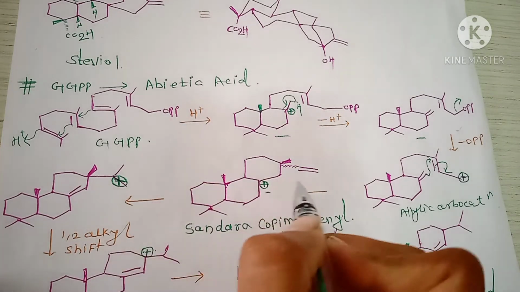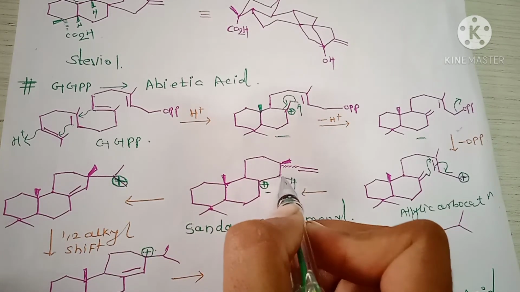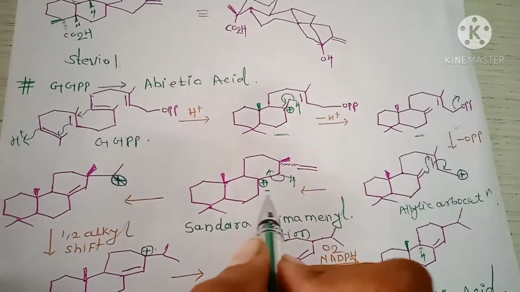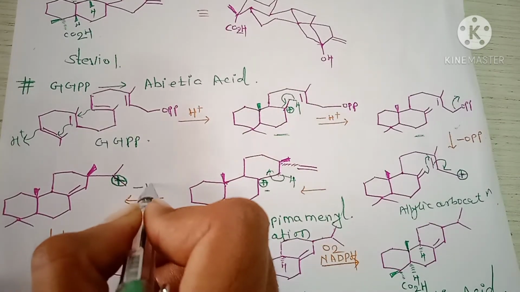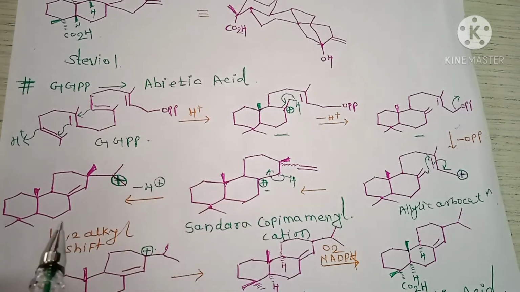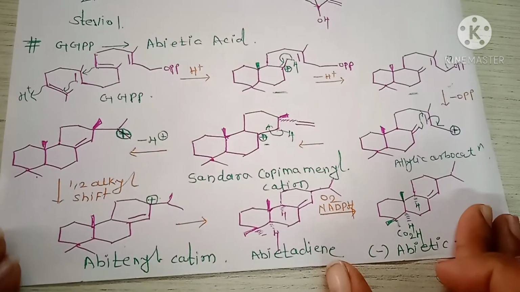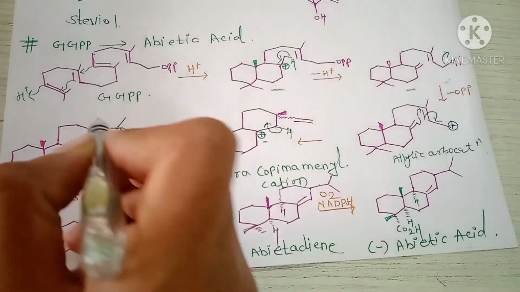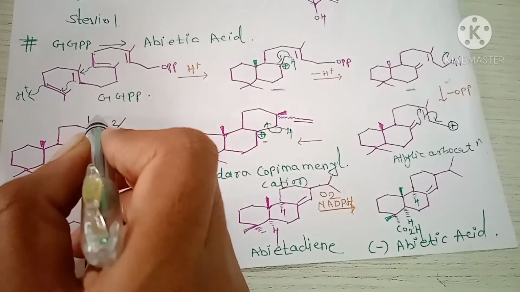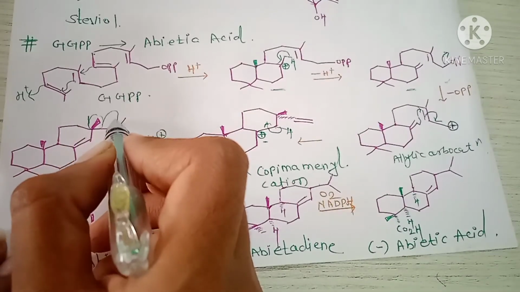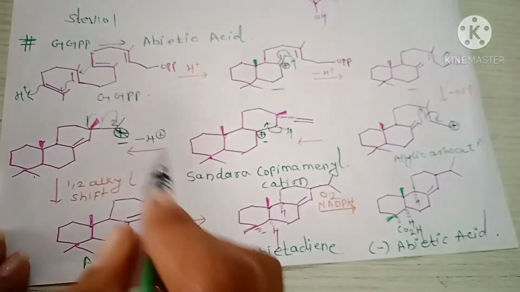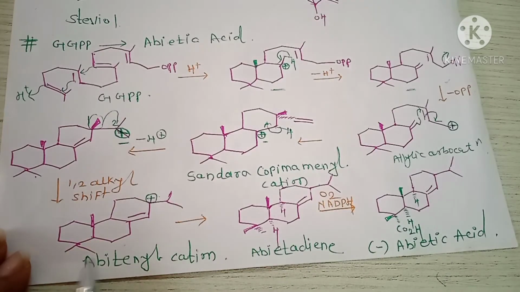Next step is the loss of proton and stabilize the tertiary carbocation and formation of this structure. Okay, next the 1,2 alkyl shift. Here 1,2, these alkyl groups are shifted here and stabilize the carbocation and the formation of abietenyl cation. Okay, formation of this structure, here positive charge.